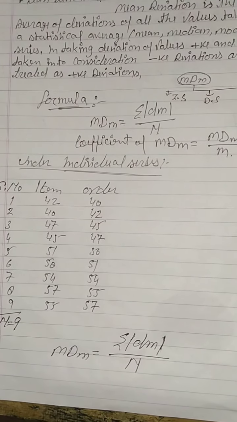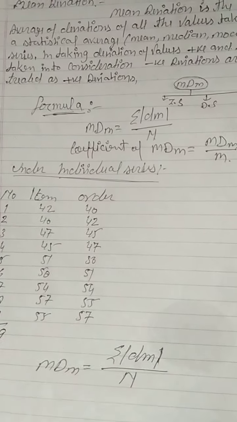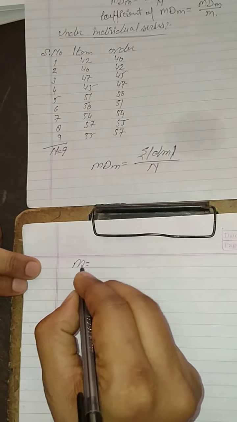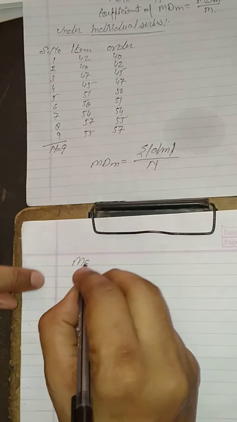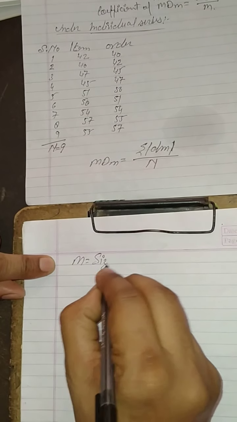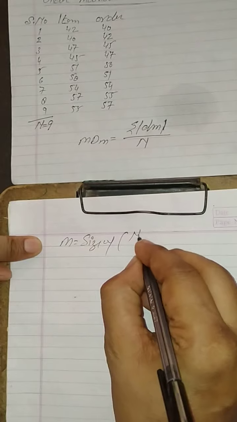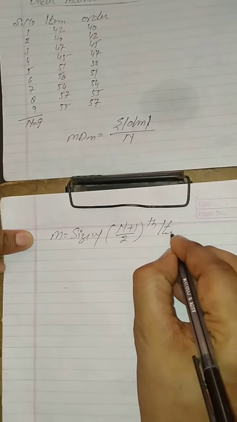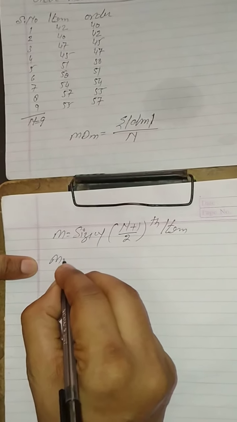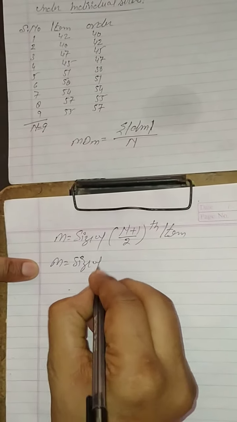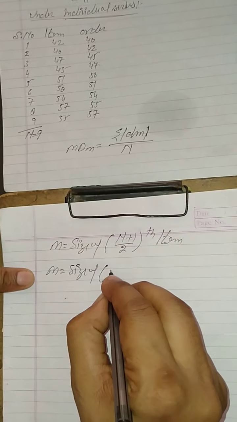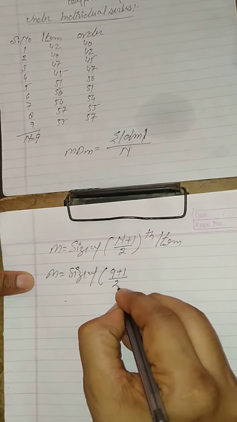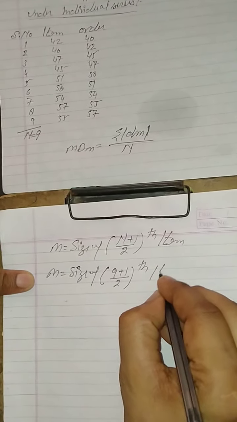First of all we will find the median. The formula of median under individual series: M is equal to the size of (n plus 1) divided by 2 th item. So M is equal to the size of (9 plus 1) divided by 2 th item. M is equal to the size of 10 by 2 th item.